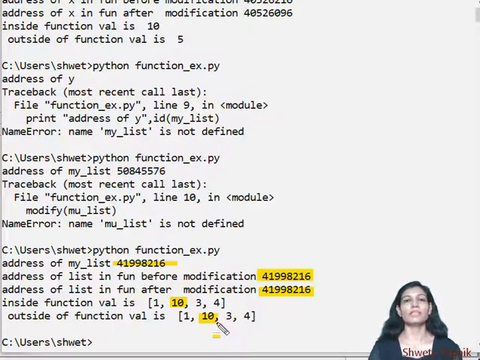That means if we pass a list, which is a mutable data type, it behaves the same as if we had passed it by reference. So in Python we don't need to pass anything by value or by reference, but you need to remember one thing: whether the variable passed is mutable or immutable. I hope this clarifies the idea.